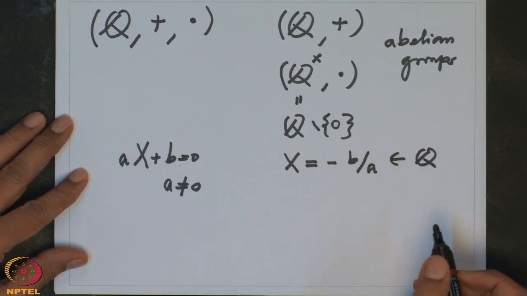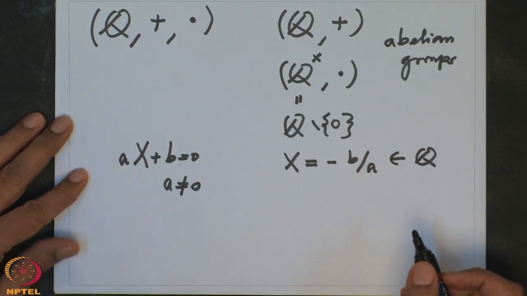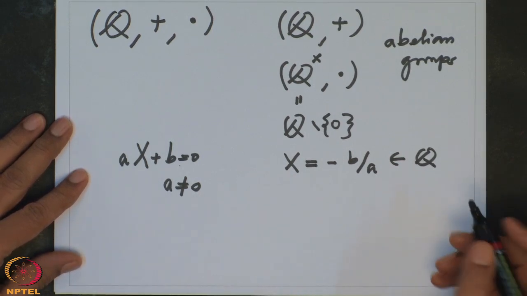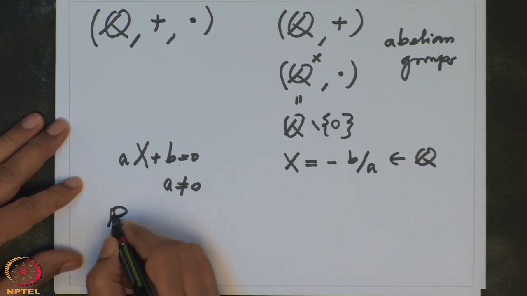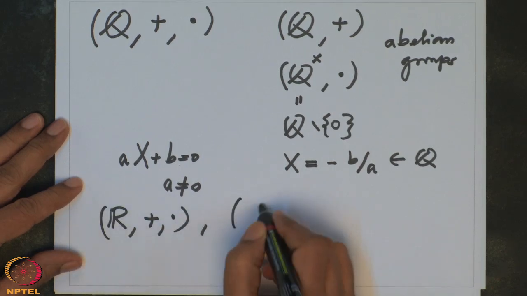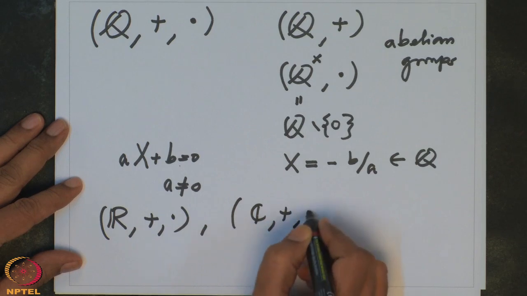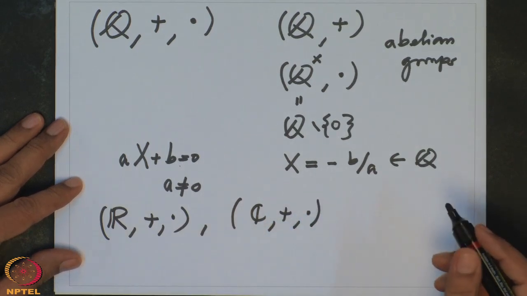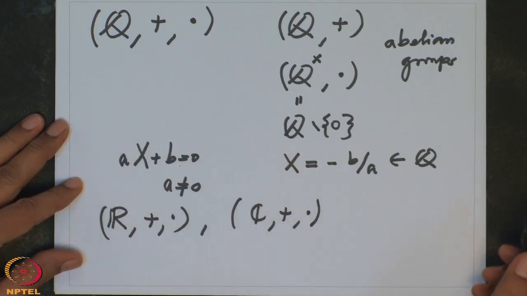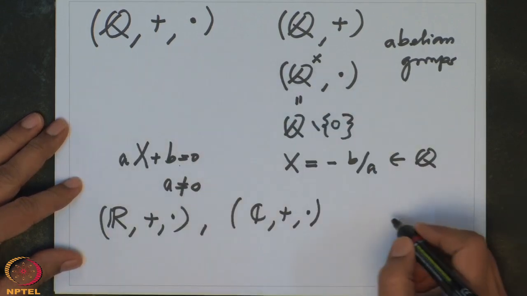So therefore a linear equation over Q has a solution. A similar thing will work for real numbers and complex numbers. Such a thing is called a field.